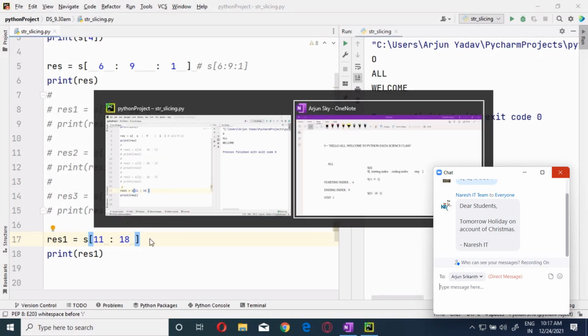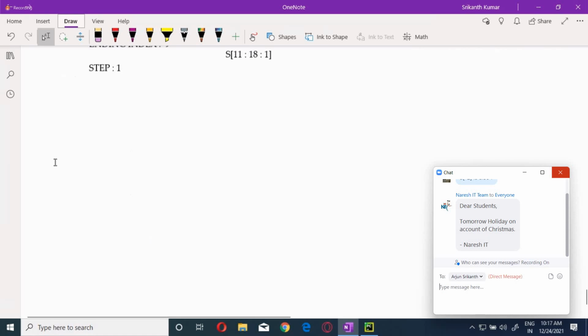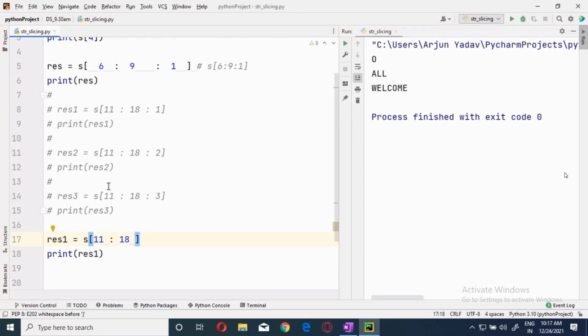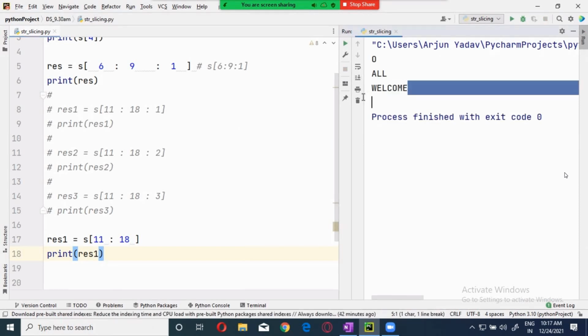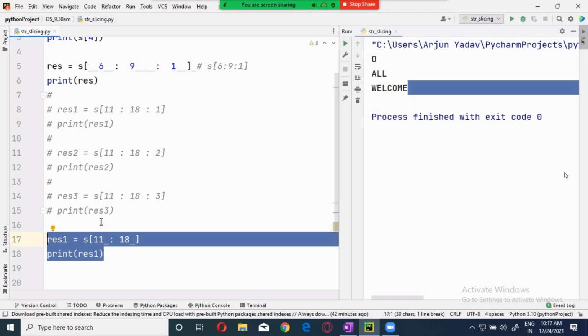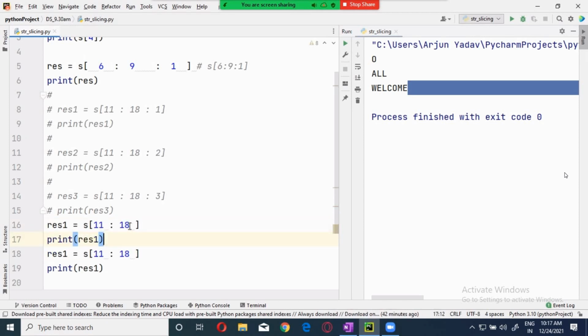Remember that. This is an important point. When no step is given, default step will be +1. When it is +1, now you see this, you will get the same output. This one also gets the same output. The other one also you will get the same.